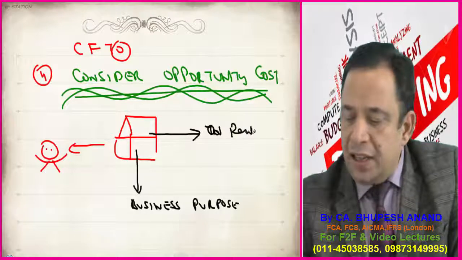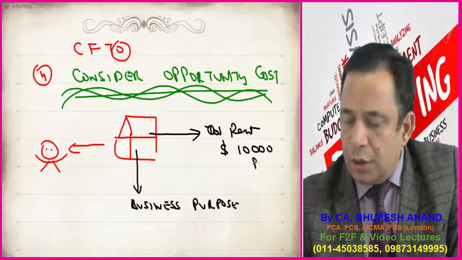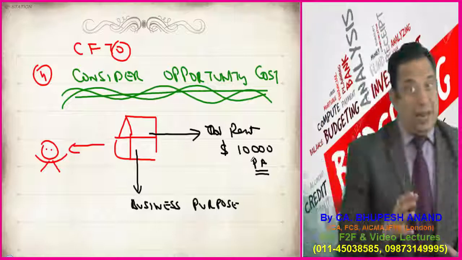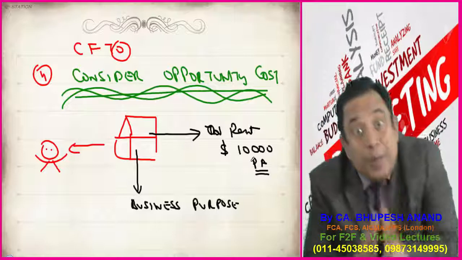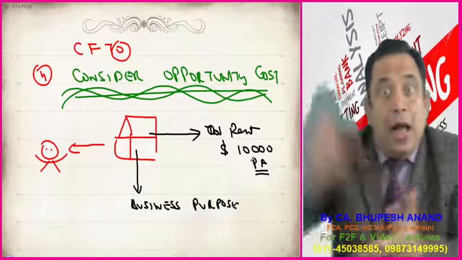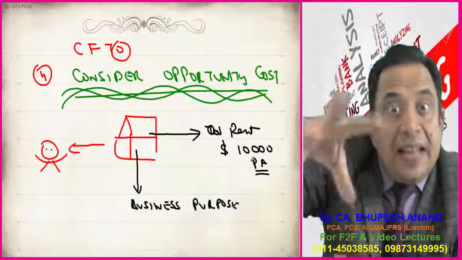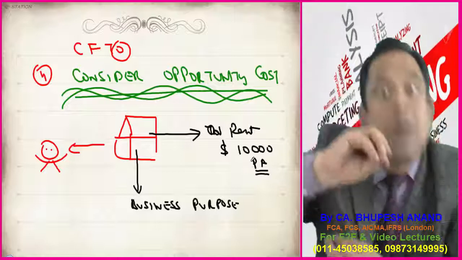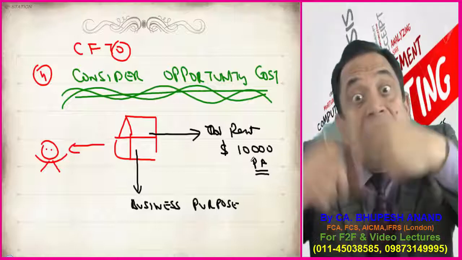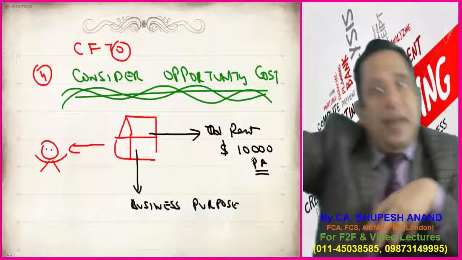If this building is given on rent, then he could have earned $10,000 per annum. I'm taking the example of Mr. A to explain what is the meaning of opportunity interest, what is the meaning of imputed rent. Supposing Mr. A has his own building, he can either give it on rent or use it for his own business purpose. If it were given on rent, he would have earned $10,000 on that building.